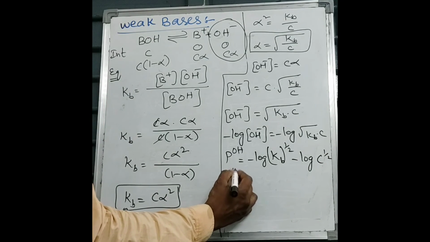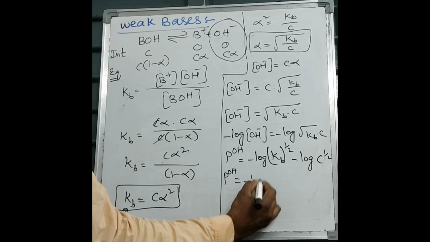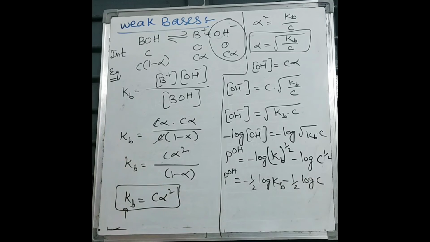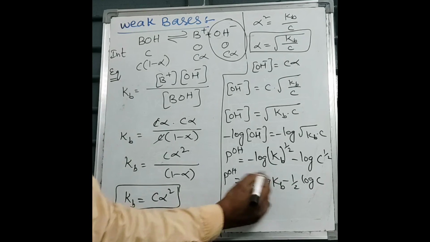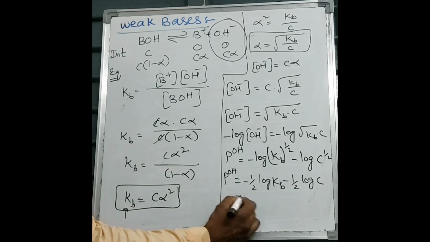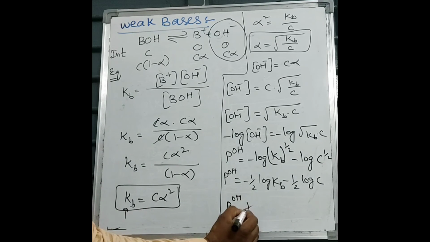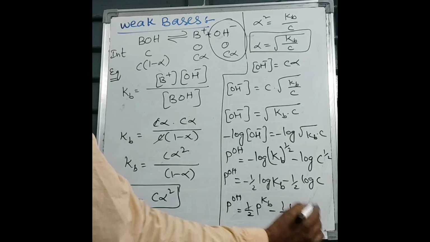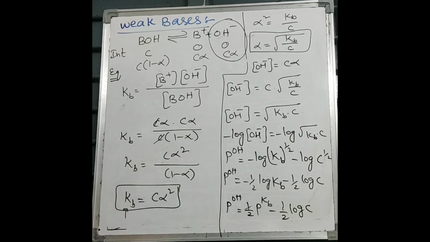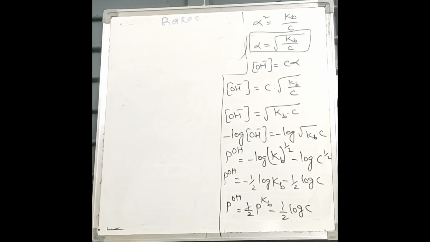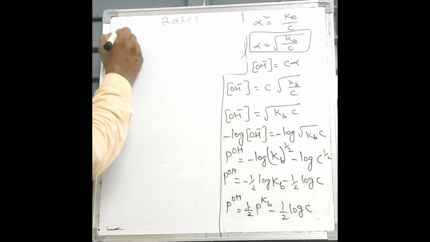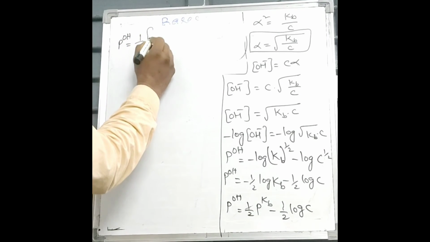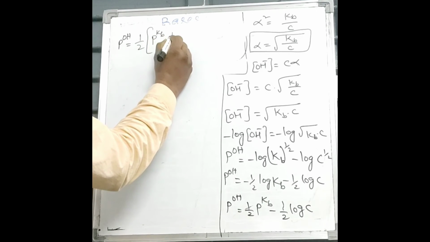And pOH equals minus 1 by 2 log Kb minus 1 by 2 log C. So minus log Kb equals pKb. So pOH is equal to half pKb minus half log C. So we take 1 by 2 as common. Now pOH equals 1 by 2 of pKb minus log C.